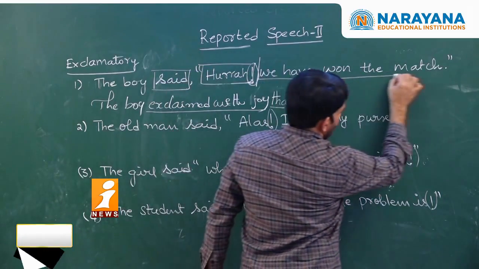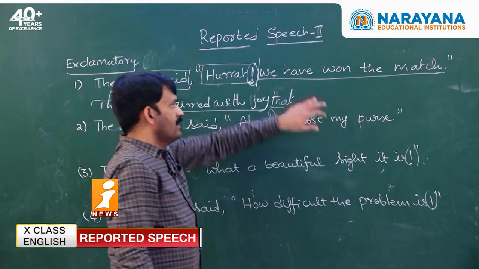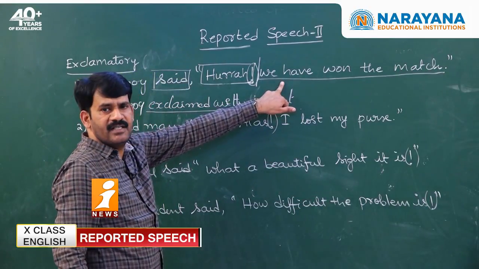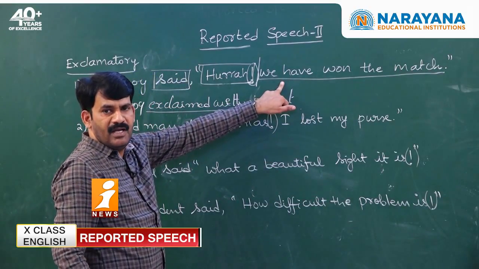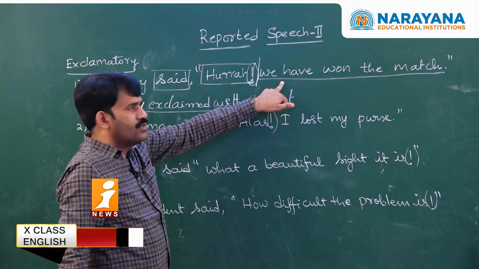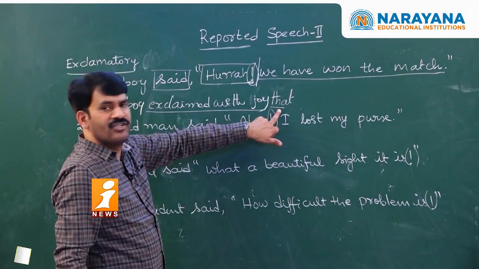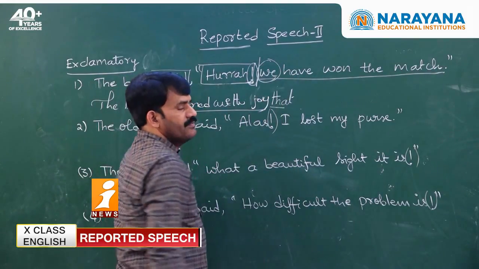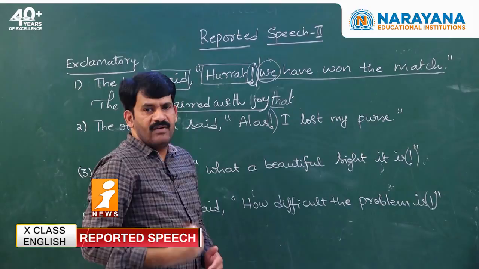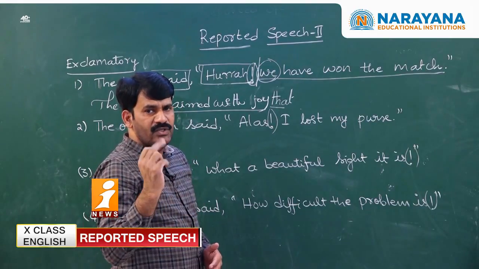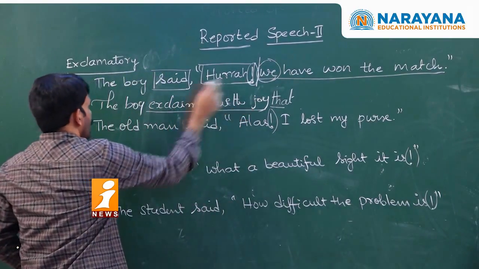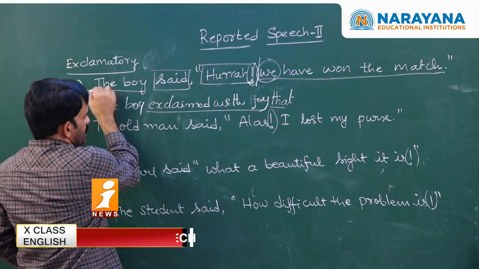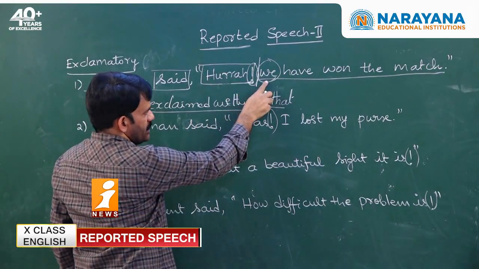Once after writing "that," you can see "we have won the match." It is very clearly evident that the remaining sentence is a statement, so we use "that" as a conjunction again. So "we" is which person? First person plural. When first person plural is given, we need to depend on the subject. The subject is singular, but here the subject is used plural.